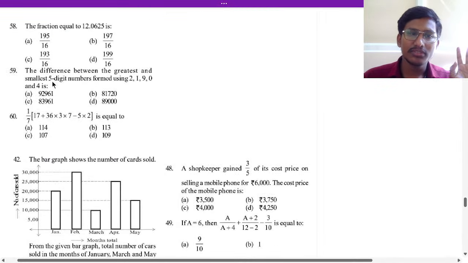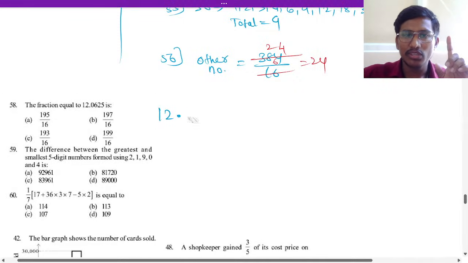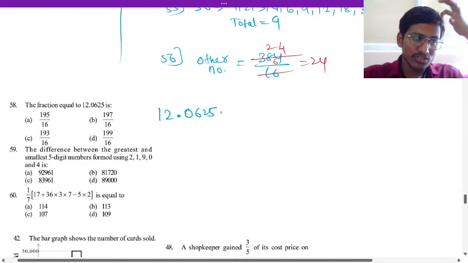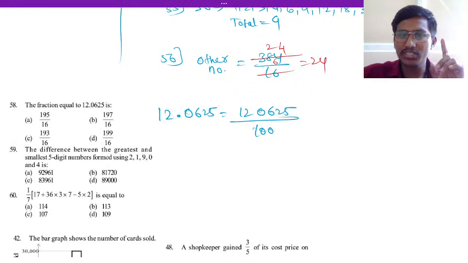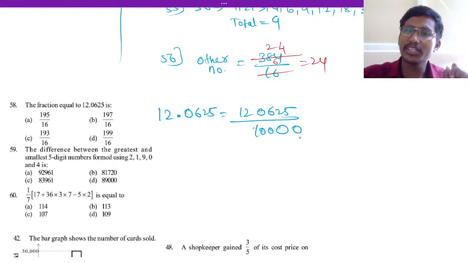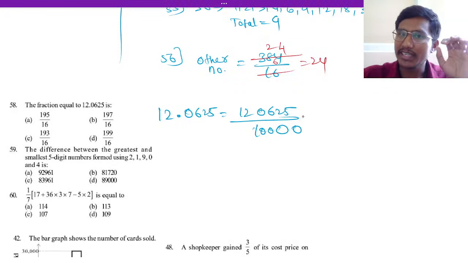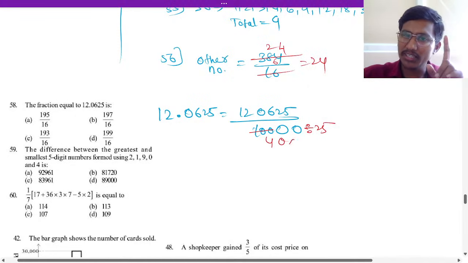Now let us do the 58th question. Okay. So the fraction equivalent to 12.0625. So 0625 means that is 4 decimal places. So we have to take 12.0625 divided by 4 zeros. So 4 zeros should come here. Now we have to divide it, cancellation. So we will divide with 25. 25 4s are 100. So 400 will come. 25 4s are 100 here.